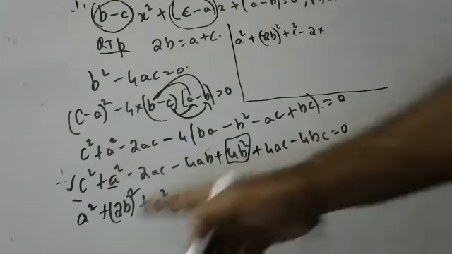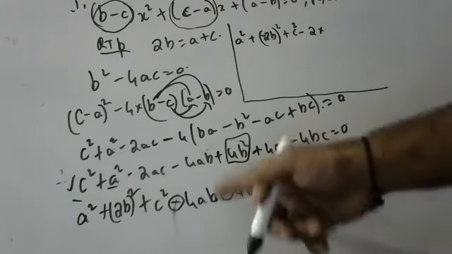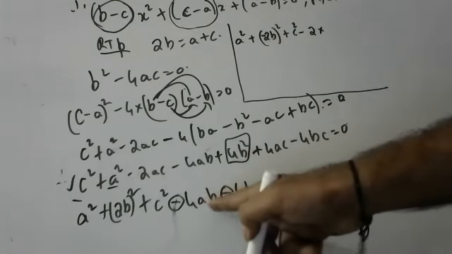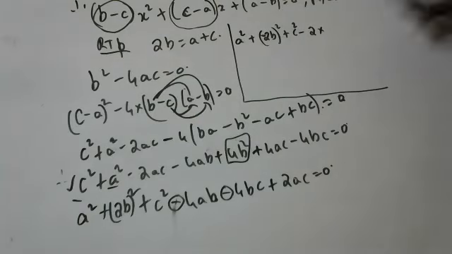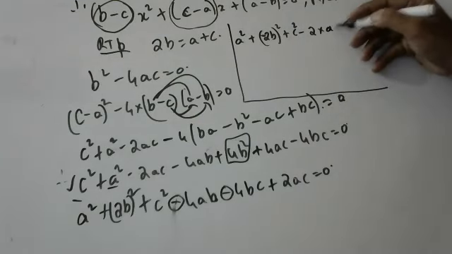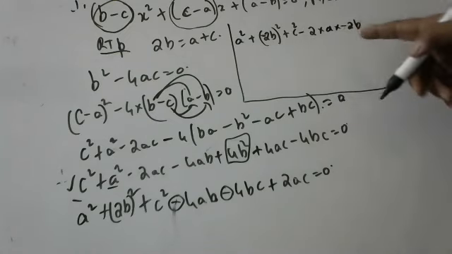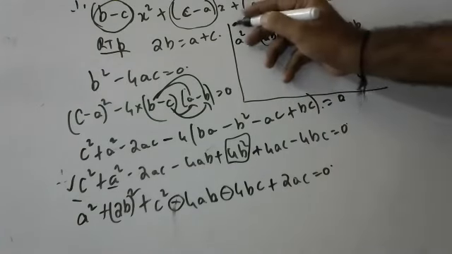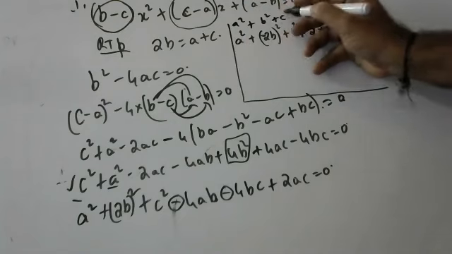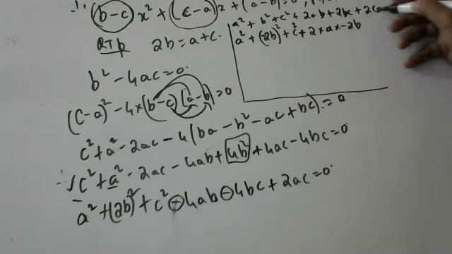Actually, this is a square plus b square plus c square plus 2ab plus 2bc plus 2ca. This is in the form of. But wherever minus b is there, minus is there. So for b only you put minus. Now what happens to ab? Because minus into minus. Okay. Try to understand. I am writing in the form of a square plus b square plus c square plus 2ab plus 2bc plus 2ca. I am writing in this form.